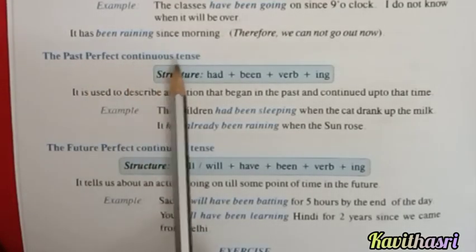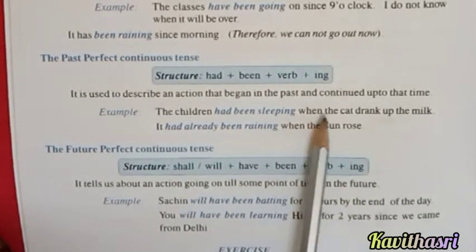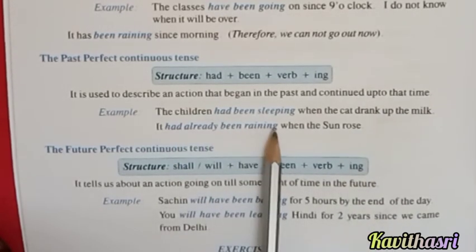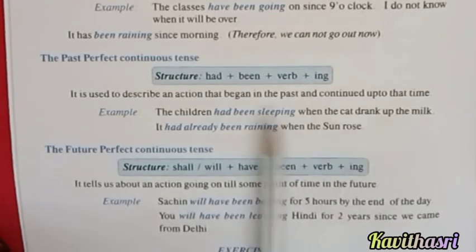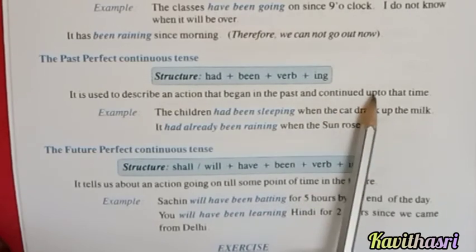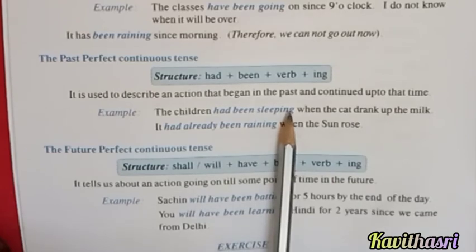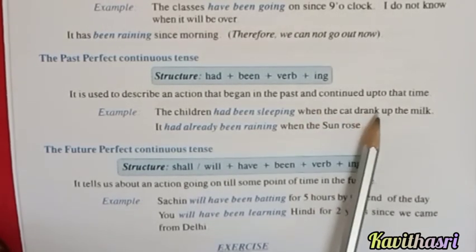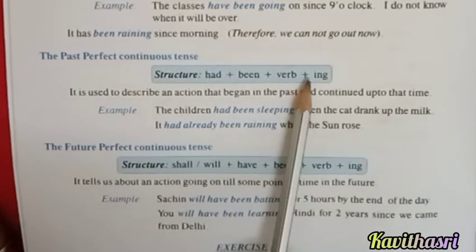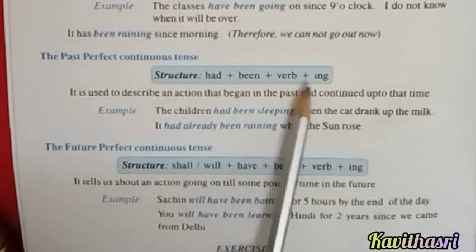Look at the past perfect continuous tense. The children had been sleeping when the cat drank up the milk. It had already been raining when the sun rose. So it is used to describe an action that began in the past and continued up to that time. What is the structure here? Had been plus verb plus ing.